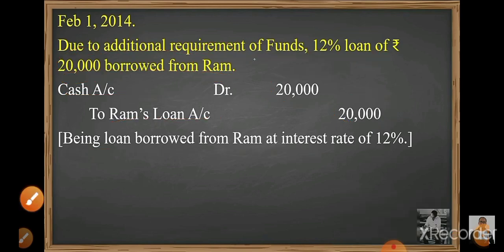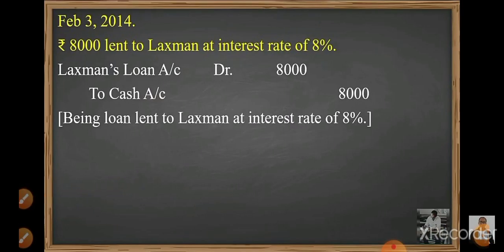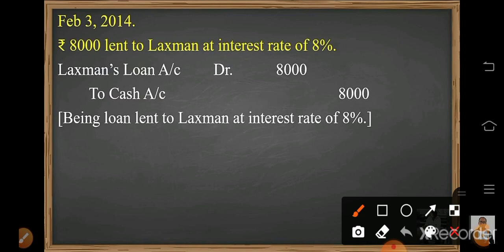Now let's move to the next transaction. On February 13, 2014, rupees 8,000 lent to Lakshman at interest rate of 8%. Now here we have lent the money. How much money did we lend? 8,000 cash has been given to Lakshman.